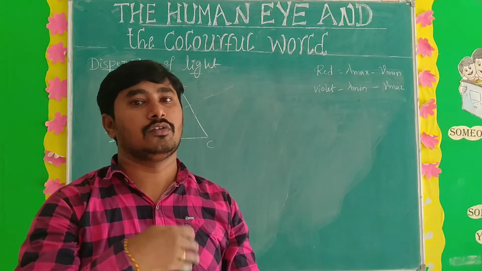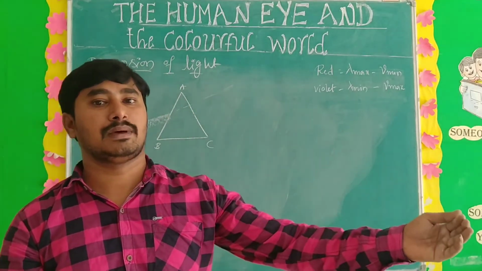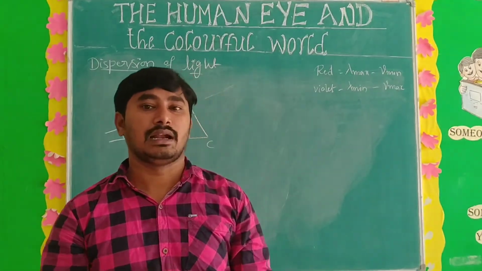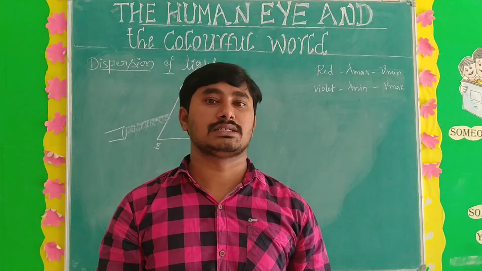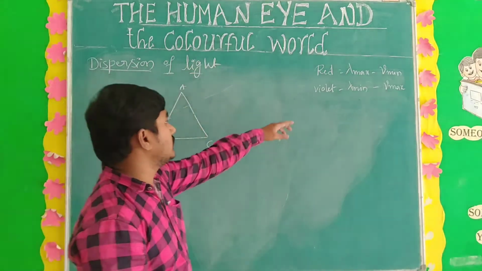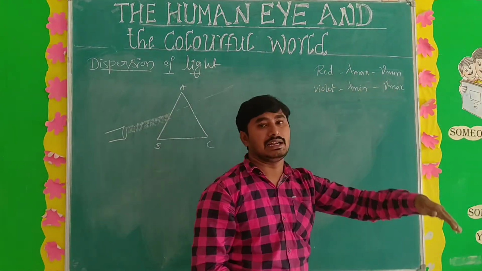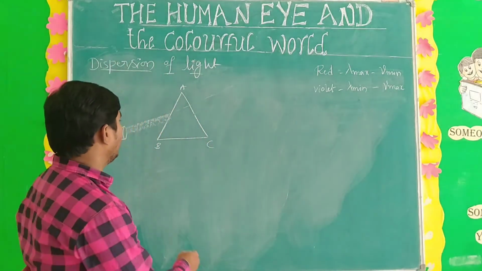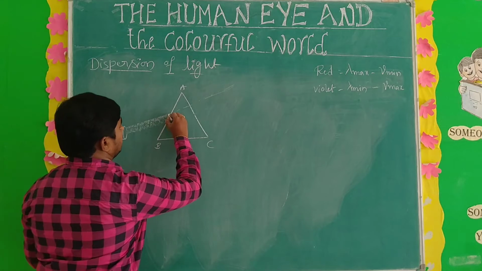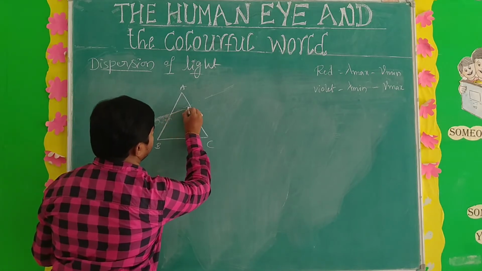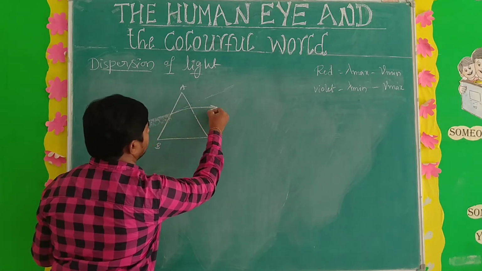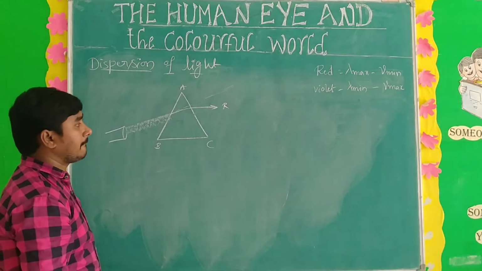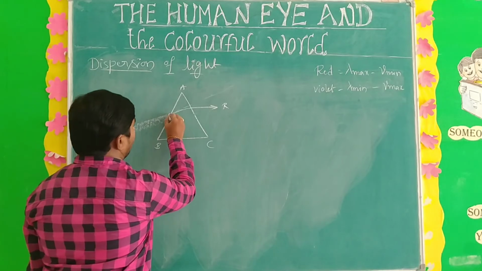Red color has more wavelength and less frequency. You know what frequency is? Number of oscillations per unit time. Red color has less frequency, that's why red color travels a very long distance. So the color having more wavelength deviates very little. That's why from the white light, red color deviates first. Like this, all colors deviate.